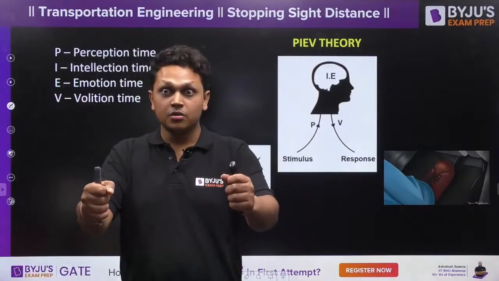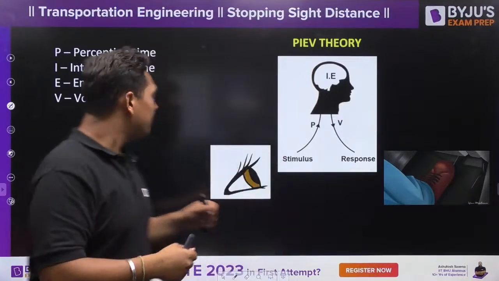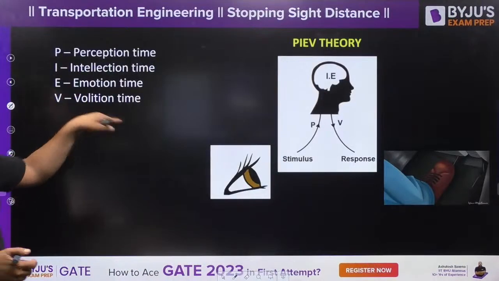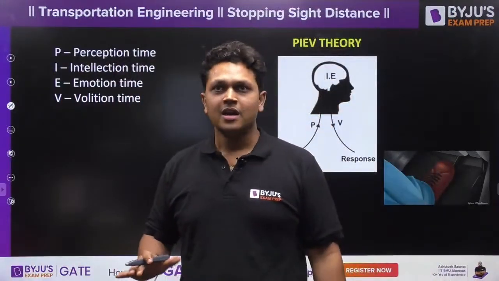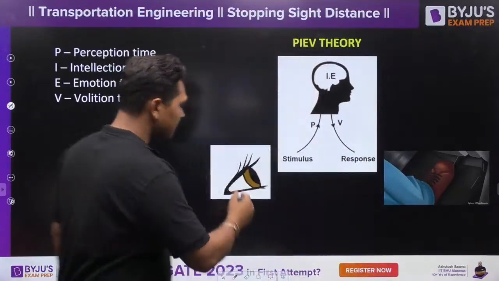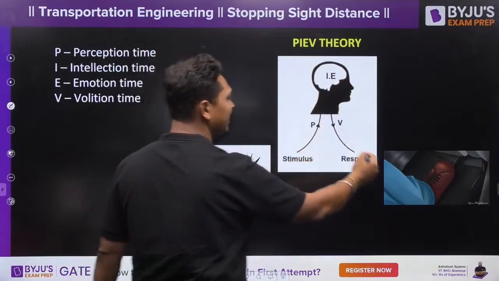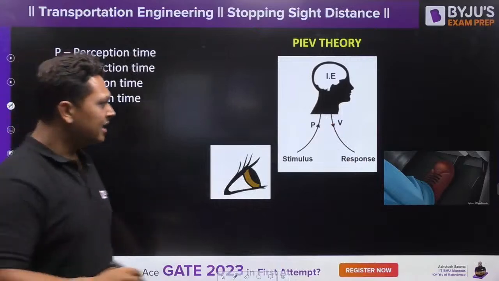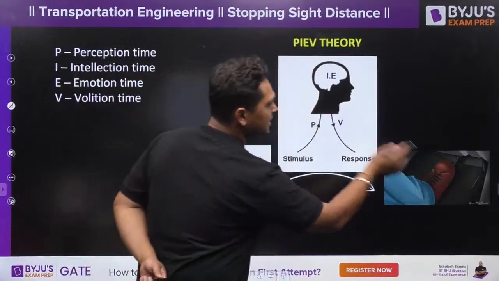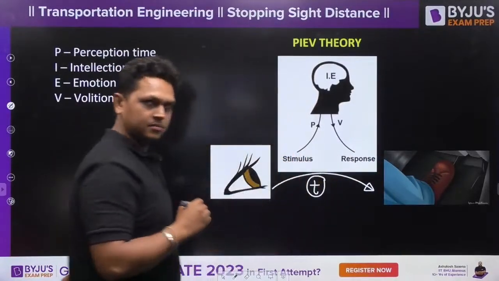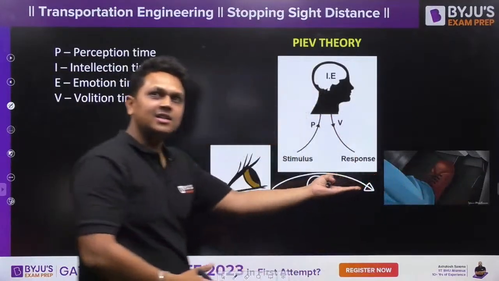So you are driving, you see an object, and you are afraid that you are about to collide. So now you will apply the brake. That means volition is now taking place. This is referred to as PIEV theory, which consists of all these four processes: you perceive, you intellect, emotion comes, and then the response happens, that is volition. The time required from seeing the object to applying the brake is referred to as the lag time.